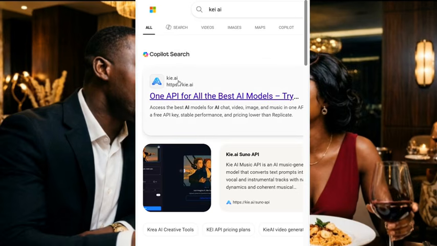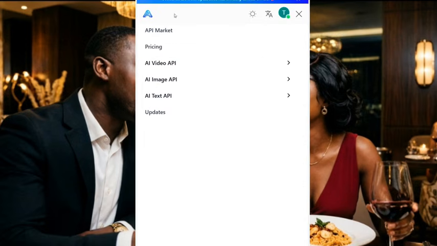Just go to your browser, you search for the name of the AI tool. This is the name here. As you can see, this is the name. So you just register your account and you come back to your profile icon. When you click on your profile icon, you are going to see AI video generation, AI image, video, all these things. So you can also generate image, but right now let's click on video.